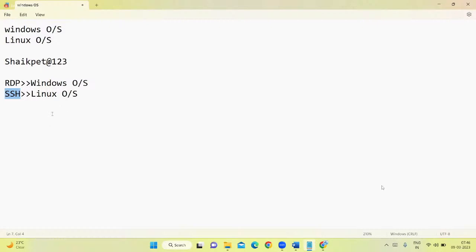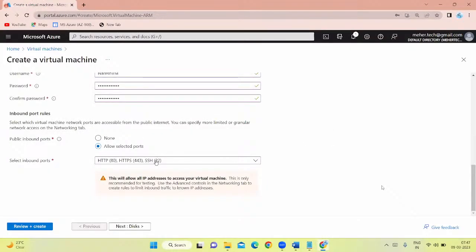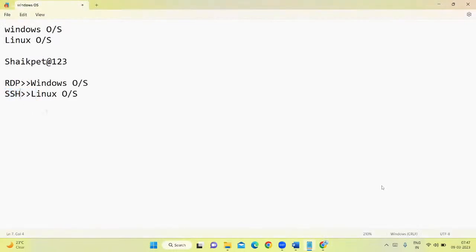Yes, of course, using VPN or using Bastion, you can connect to the VMs though these ports are not open. That's altogether a different core networking concept. In plain and simple words, this port should be open for Linux and Windows. That's why I'm saying SSH here. SSH stands for Secure Shell. And what about RDP? RDP stands for Remote Desktop Protocol.